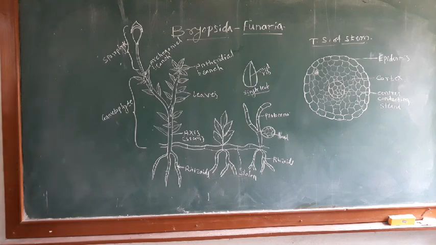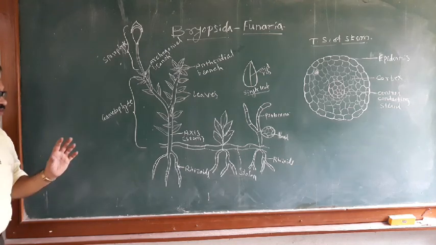The Funaria is included in the division Bryophyta, class Bryopsida or Musci, that is mosses, subclass Eubryidae, order Funariales, family Funariaceae, genus Funaria, and species hygrometrica.